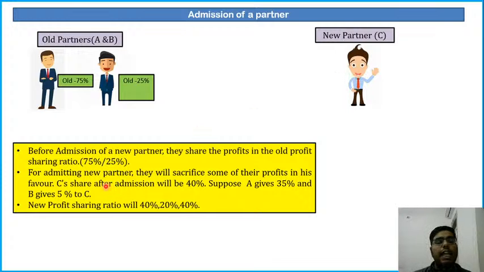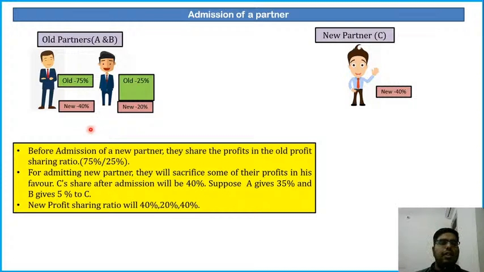So for example, C's share after admission will be 40%. They are saying that after admission, C will be entitled to 40% of the share of profits. So suppose A gives 35% and B gives 5% to C. Out of their share, A is saying that I will be giving my 35% to C, and B is saying I will be giving 5% to C. Okay, so 35 plus 5 is equal to 40%, and now C will be entitled to 40% of profits. The new profit sharing ratio will be 40, 20, and 40.